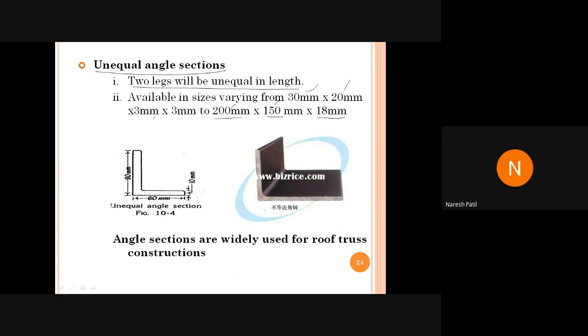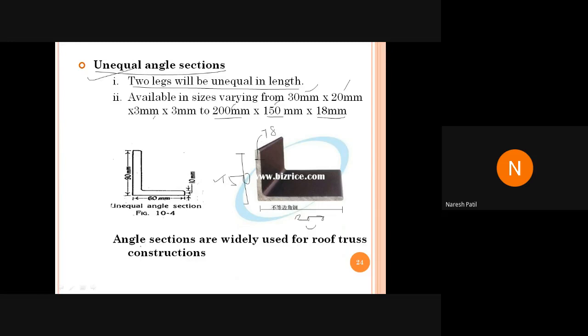तो अगर आप यहाँ पे देखोगे, suppose this will be 200 and this will be 150. Okay, and the thickness of this will be 18. Understood? Okay, so why here the two legs are different, 200 and 150? These two are not the same. Okay, that's what is called an unequal angle. Both the legs are not the same. Okay, 200, 150 by 18.